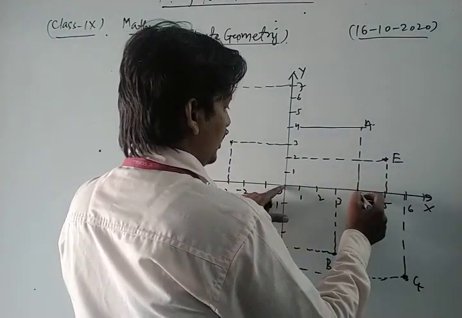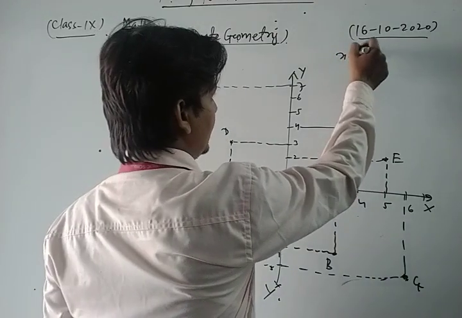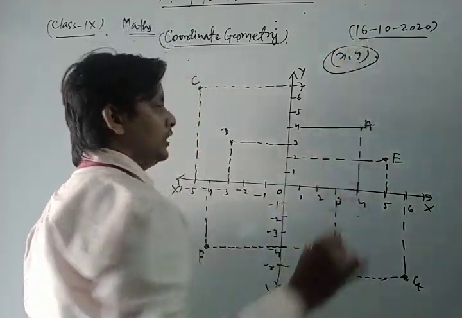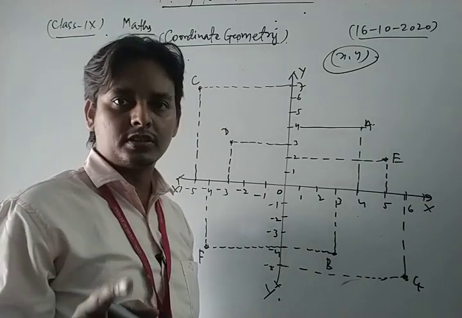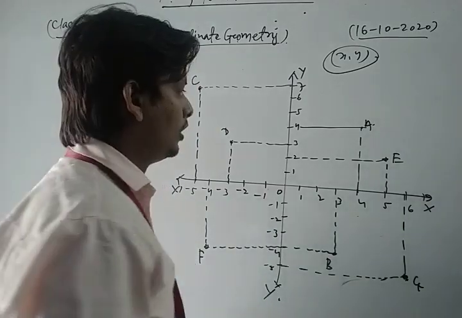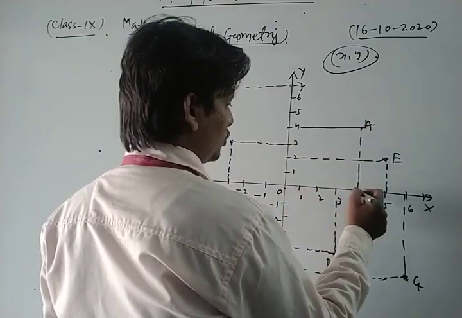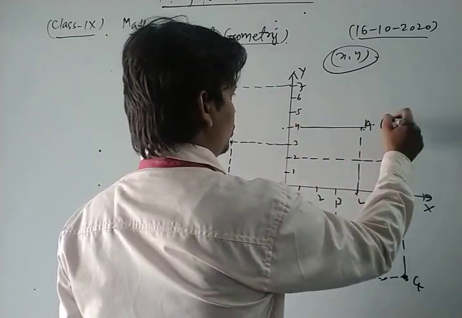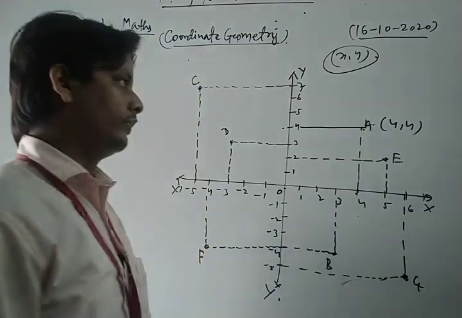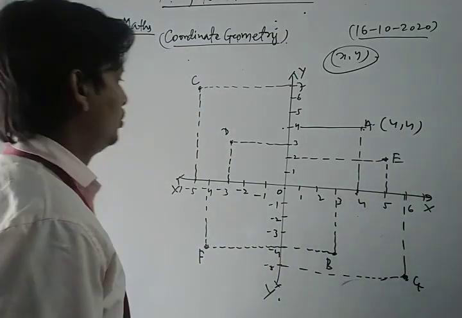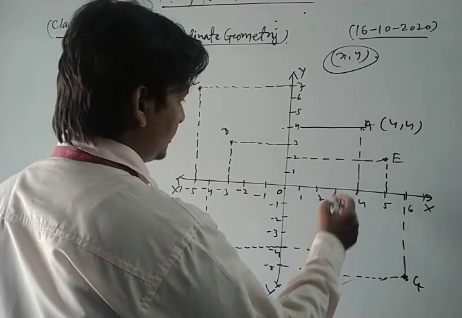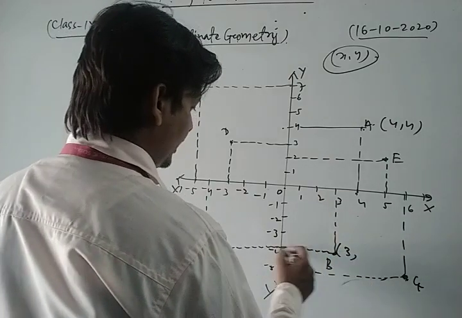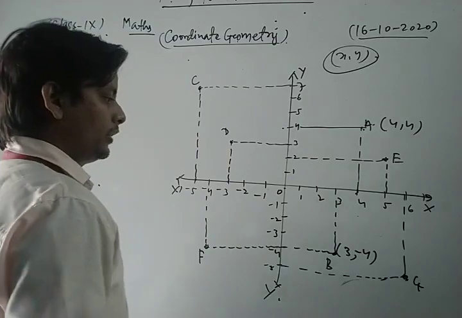Look, in a coordinate, first we write the abscissa, then we write the ordinate. In the coordinate of any point, first we write the abscissa, then the ordinate. The point A is at positive 4 and 4, so the coordinate of A is 4, 4. Now we take the coordinate of B. Here x is 3, y is minus 4.